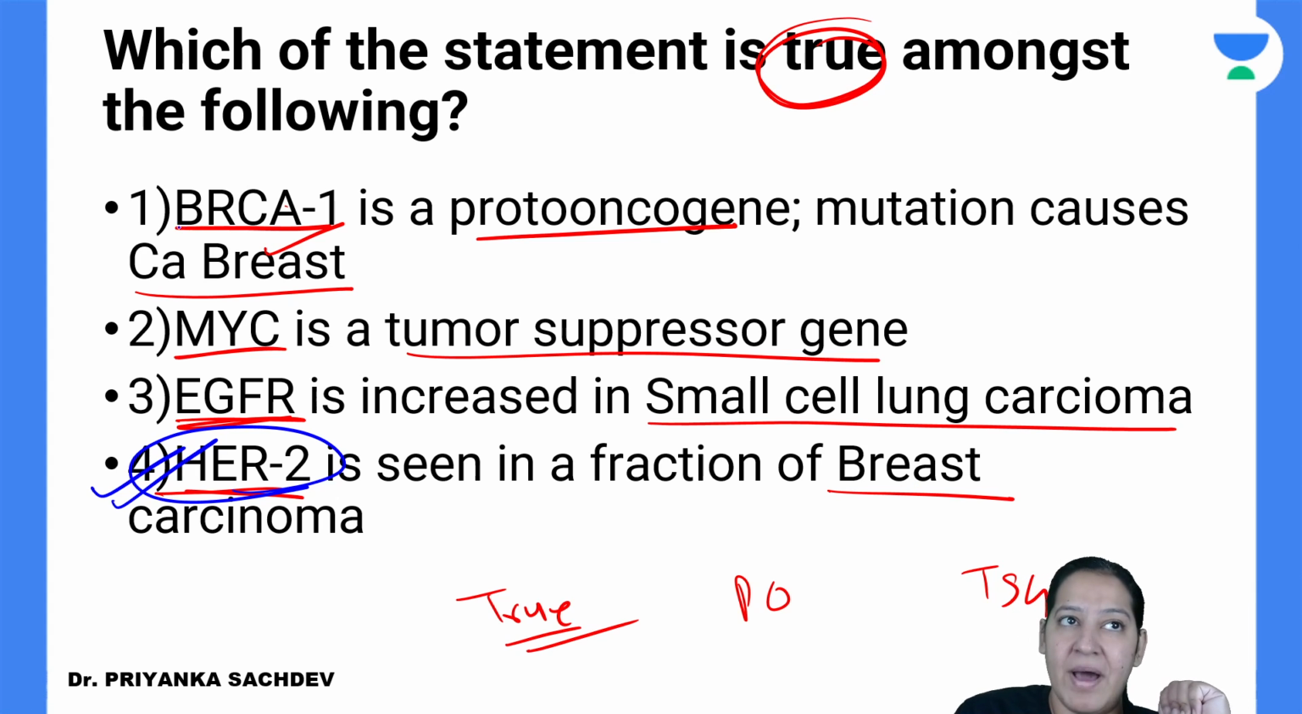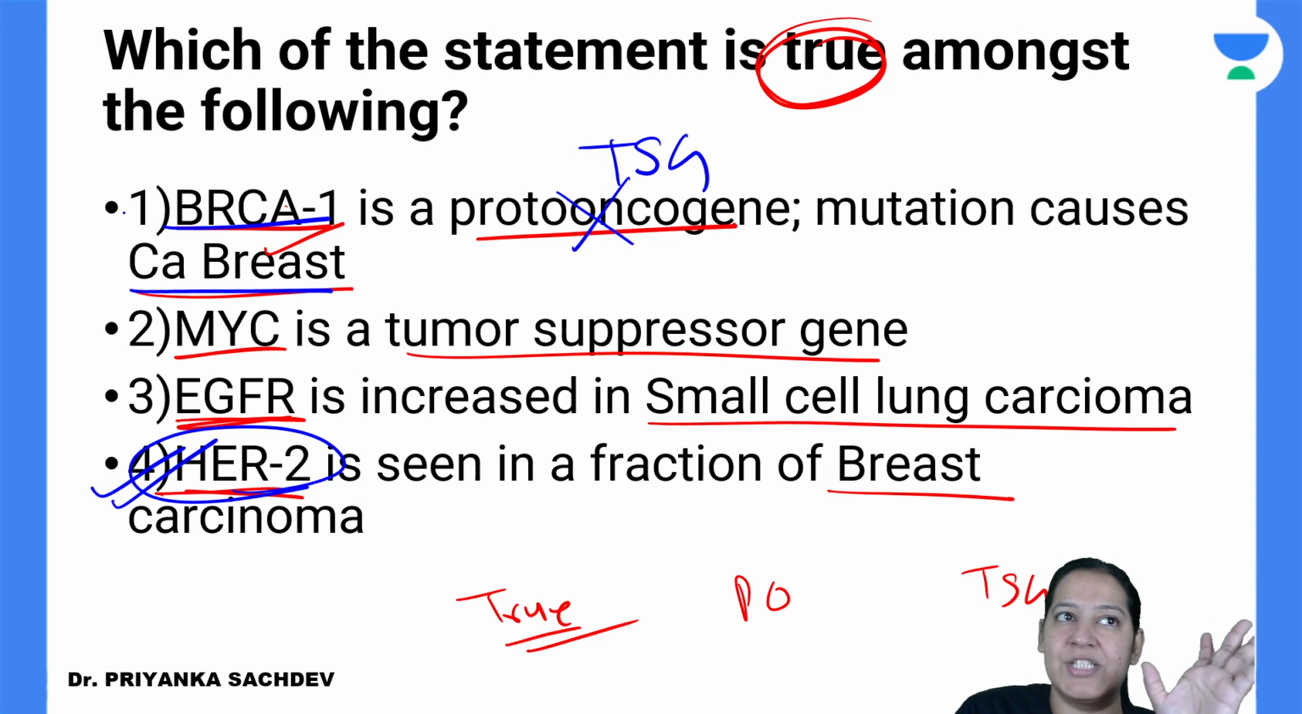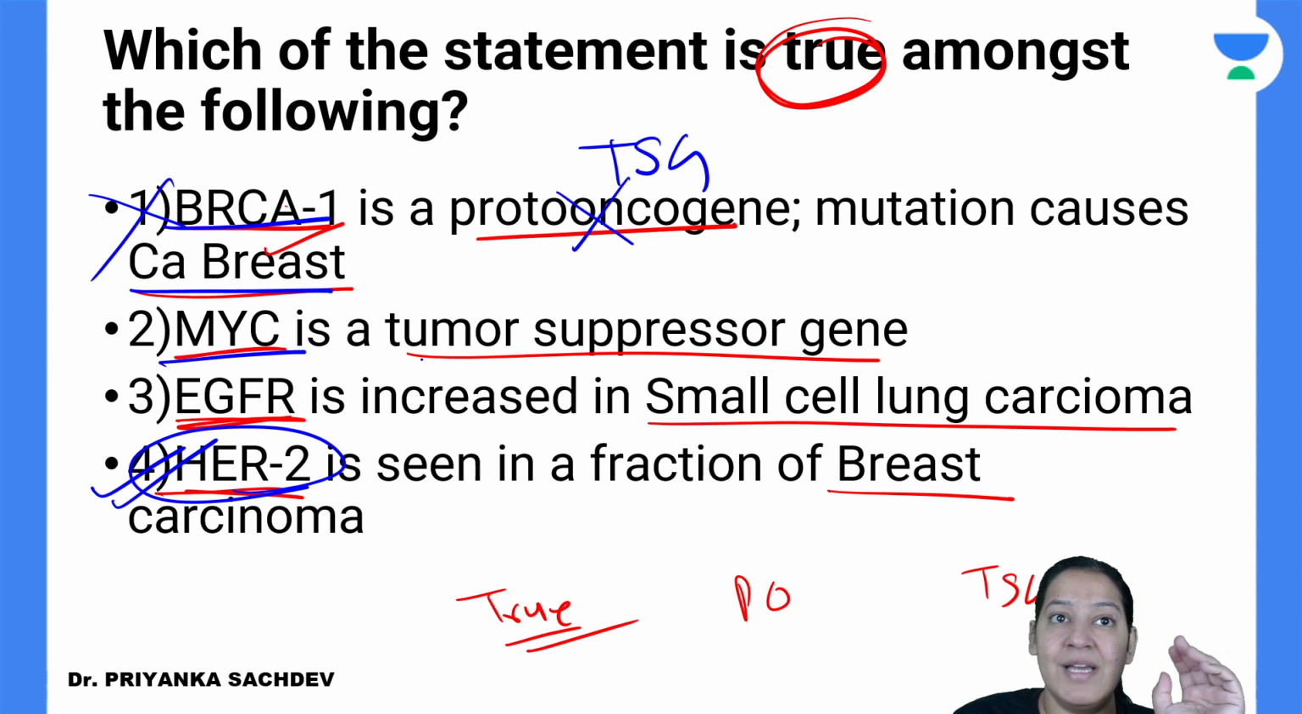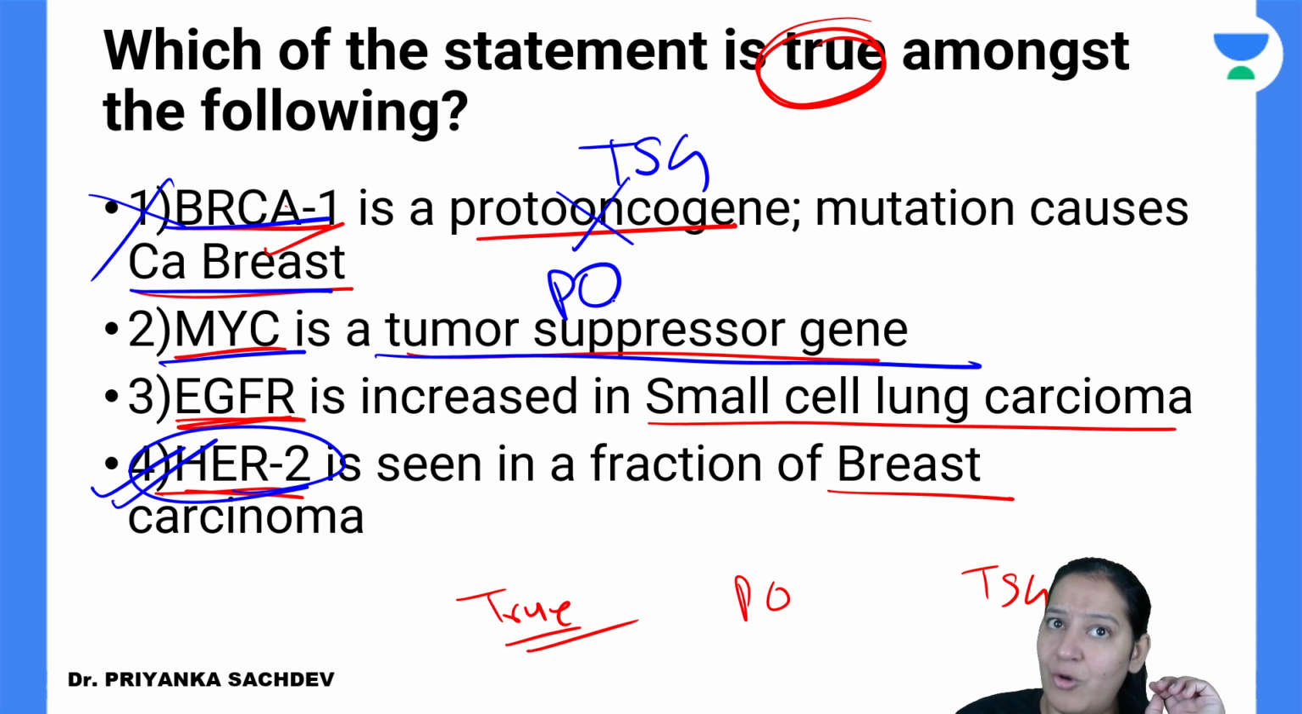BRCA also leads to carcinoma breast, but it is not a proto-oncogene. It is a tumor suppressor gene. That's why this option is wrong. MYC is not a tumor suppressor gene. It is a proto-oncogene. ये भी उल्टा है. That's why this option is wrong.